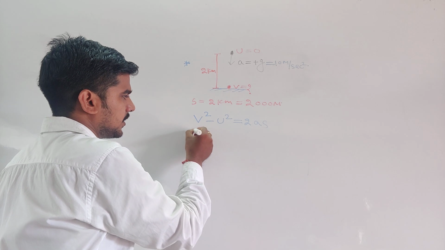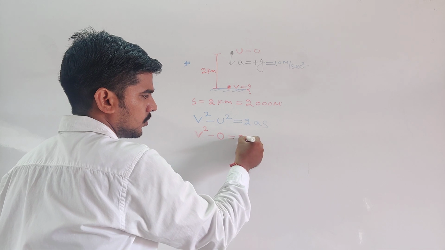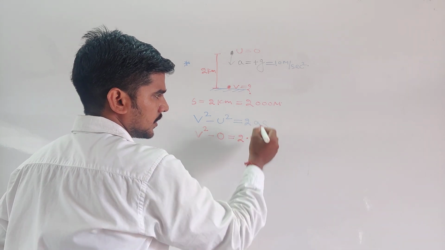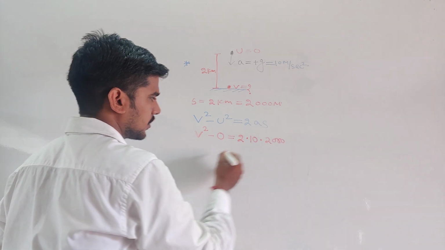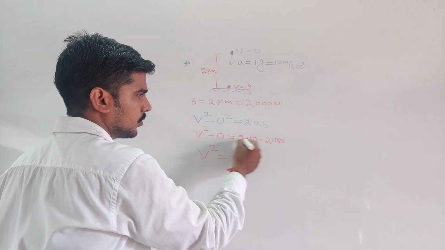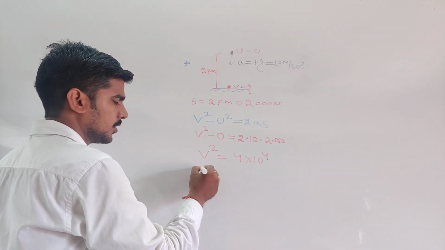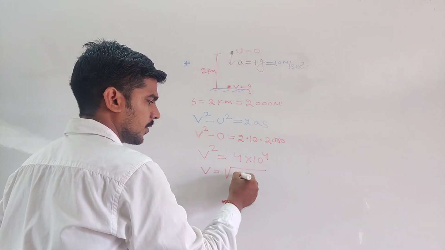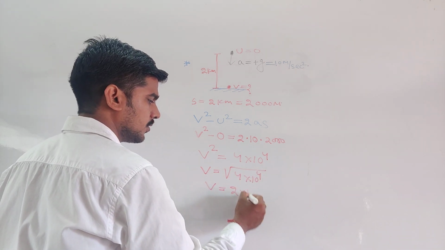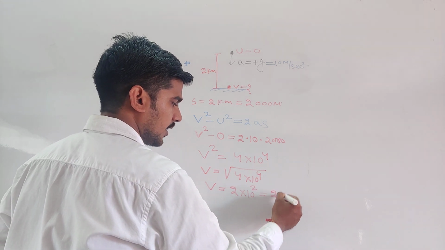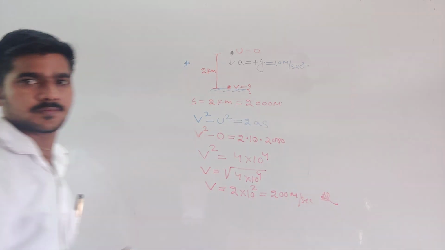So here V is V square, U is 0 square, 2 into acceleration is 10 and S is 2000. So V square equal to 2 into 2, 4 into 10 to the power 4. So V equal to root over 2 into 2 into 10 to the power 4. So your answer will be 2 into 10 to the power 2, that you can write 200 meter per second. This is your answer.